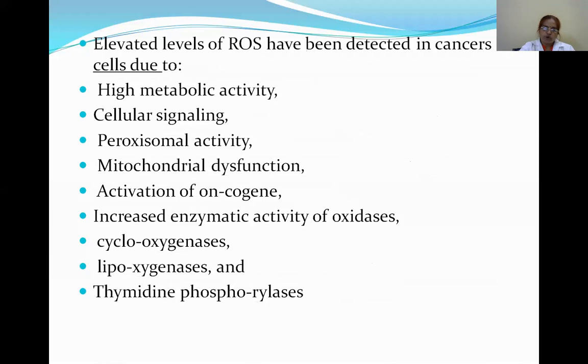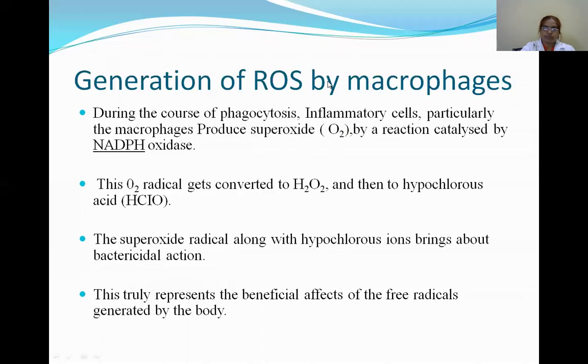These include high metabolic activity, cellular signaling, peroxisomal activity, mitochondrial dysfunction, activation of oncogenes, and increased enzymatic activity of oxidases, cyclooxygenases, lipoxygenases, and thymidine phosphorylases. So these are the elevated levels of ROS that have been detected in cancers.